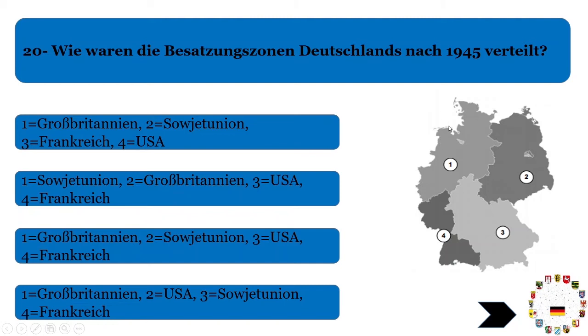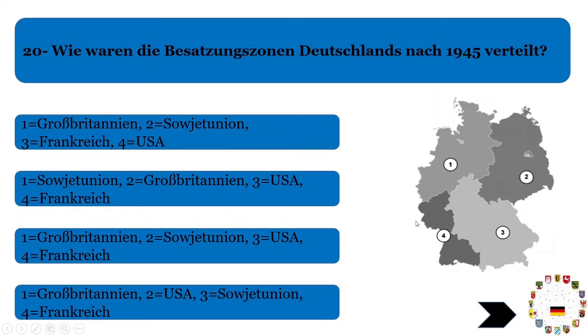Part number 1 was taken by UK or Großbritannien. The third part was from American forces, some areas of Hessen and Rheinland-Pfalz, and then the fourth part was taken by France.